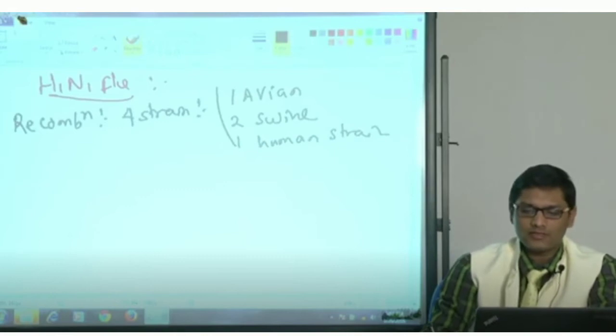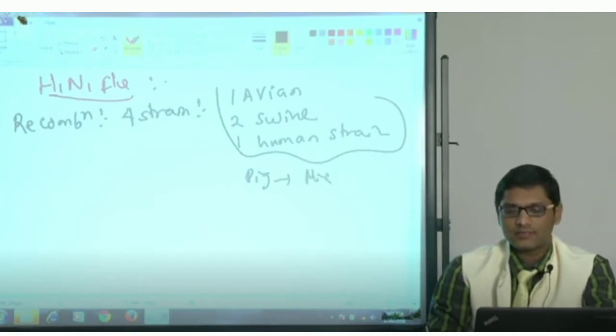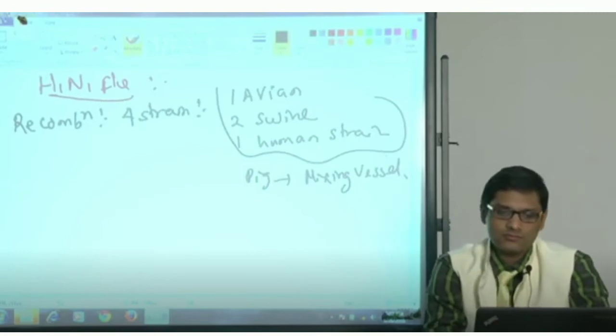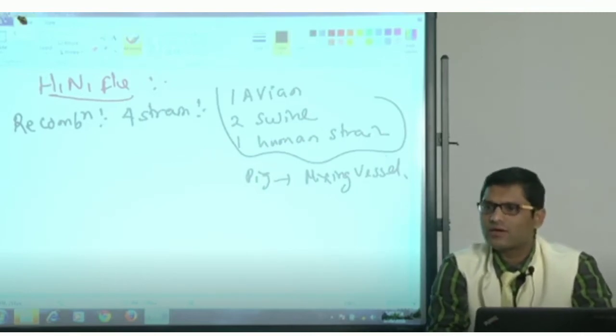This genetic recombination has taken place inside the pig. Pigs are the mixing vessel. Hence the WHO strictly told not to use the word swine flu, as it is not the correct word.